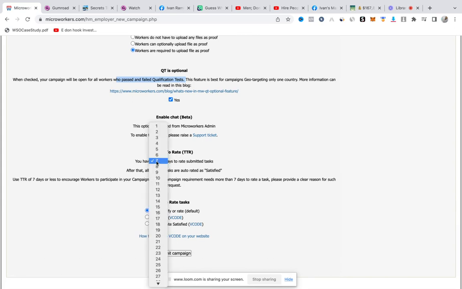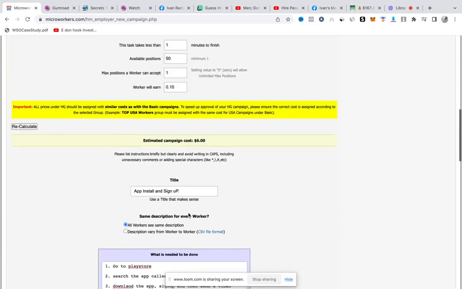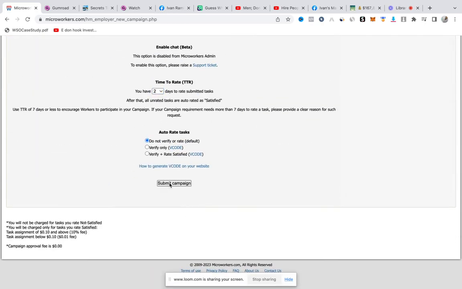Time to rate. How long is it going to take you to rate these workers? I like keeping it at 3. You could keep it at 1. The lesser, the better, so people want to do your task. You see, use 7 days or less to encourage workers to participate in your campaign. If your campaign needs more than 7 days, please provide a clear reason for such requests. So normally you could just do 2, 3, etc. This will make people want to complete your offers fast, and then you make more money on the other end. Having done all of that step by step, you can see how easy it is. You just come here and then submit campaign.